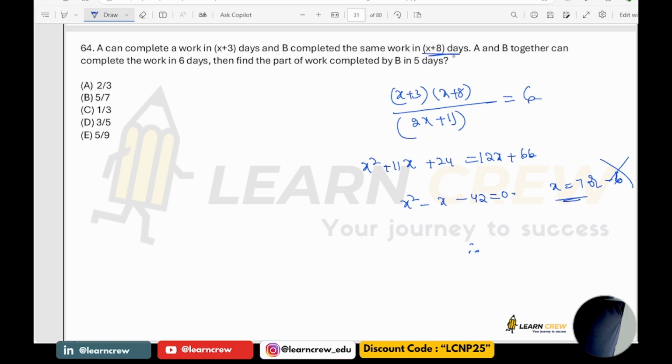B takes how much time? x plus 8. So B takes 15 days to complete the work. In 1 day, 1 by 15. In 5 days, 1 by 3rd.